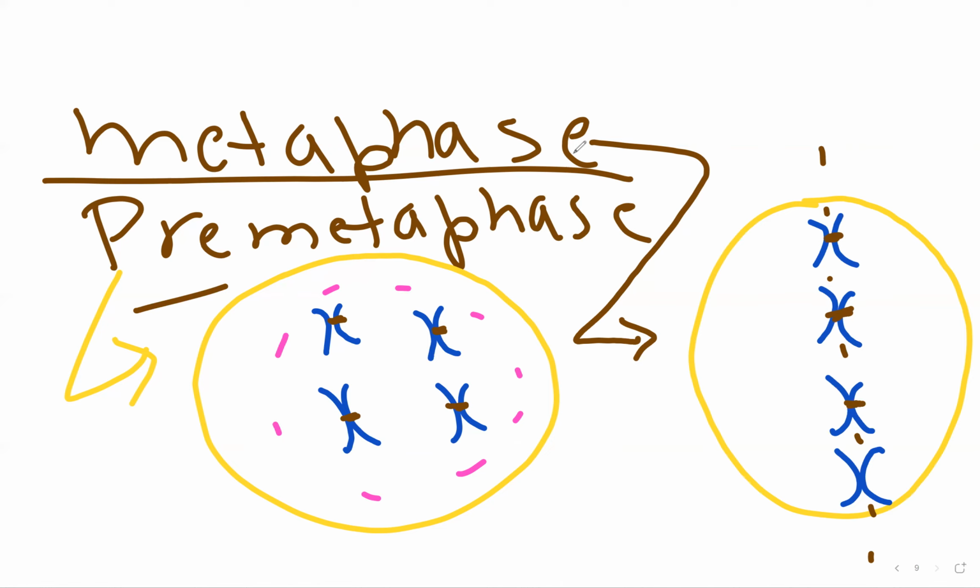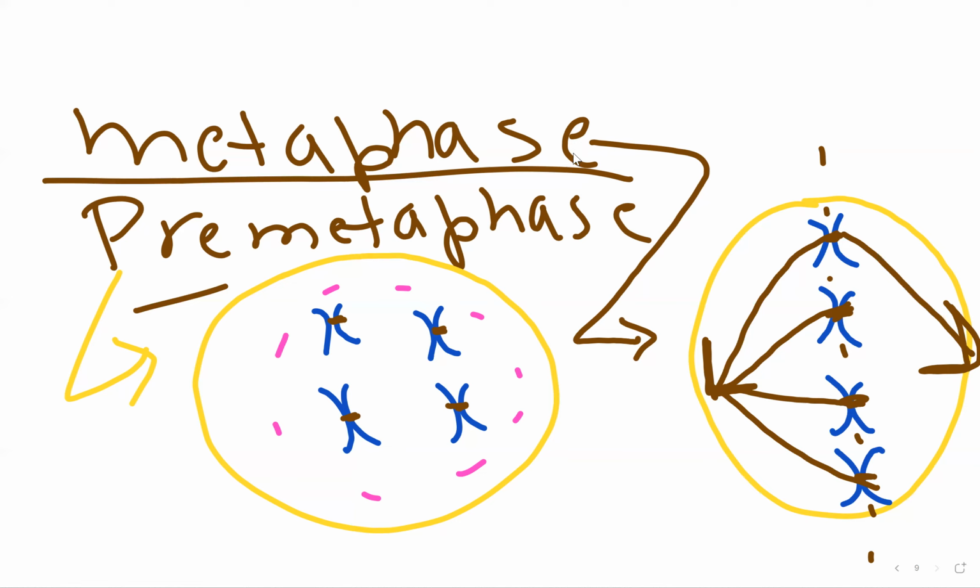We have chromatids, and we have centrosomes that pass microspindle tubules, which attach to the centromeres and put the chromatids in position so that they can be pulled apart. This part of the chromosome will be pulled towards this side, and this part towards the other side.